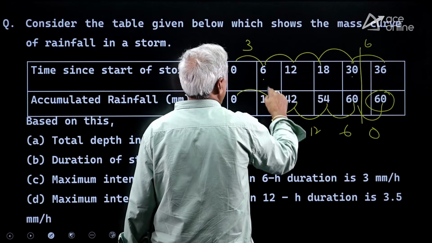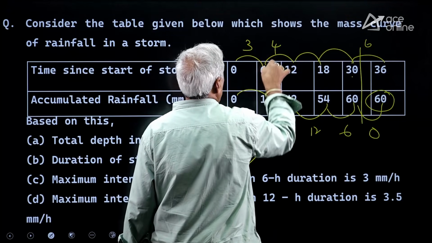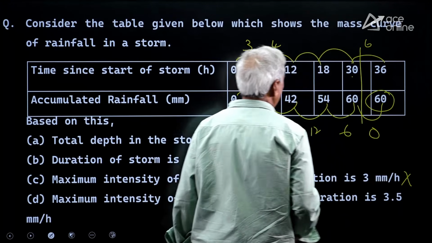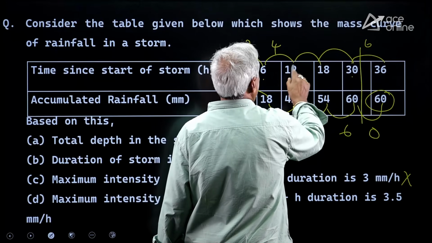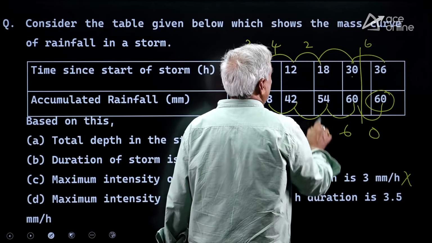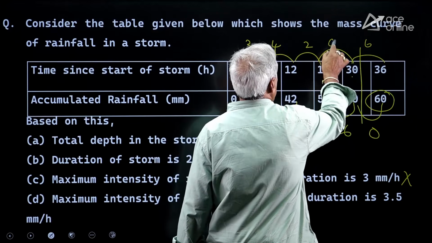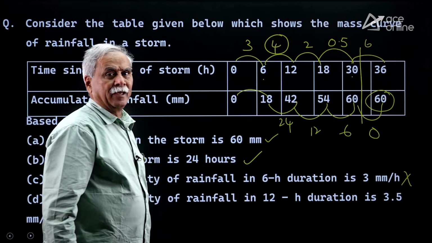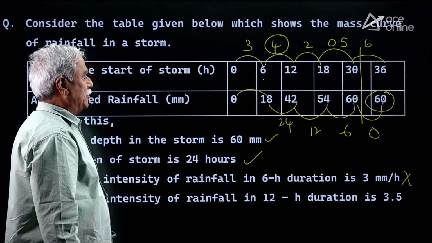24 by 6, 4. It is given 3. So this is wrong. 12 by 6, 2. 6 by 12, 0.5. So the maximum intensity of rainfall in 6-hour duration being 3 mm is wrong.